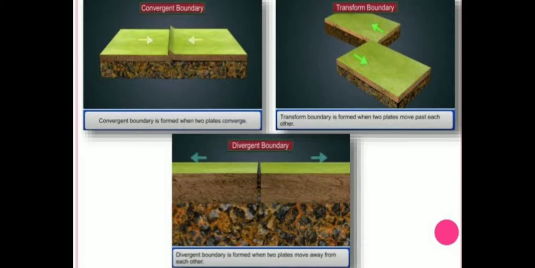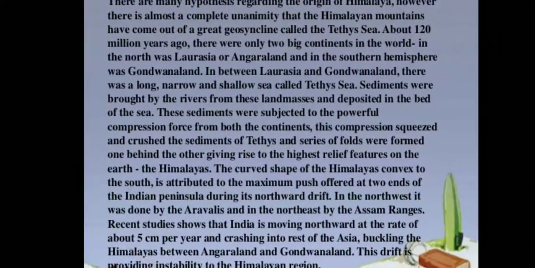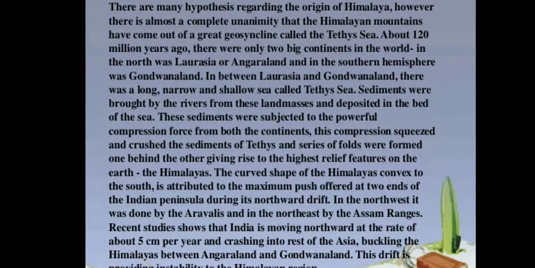So now we will understand the theory and the formation of the Himalayas. There are many hypotheses regarding the origin of the Himalayas. However, there is almost complete agreement that the Himalayan mountains have come out of a great geosyncline called the Tethys Sea. Please note it down. What is it called? It is called the Tethys Sea.